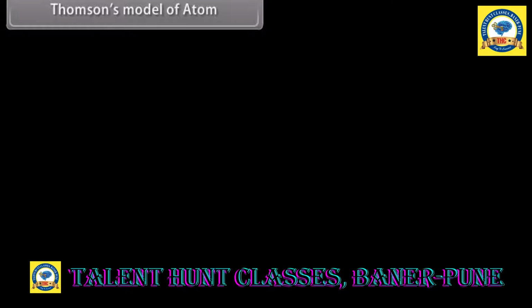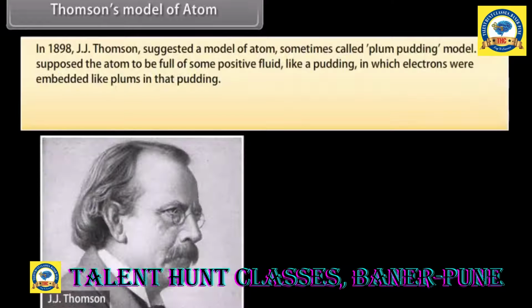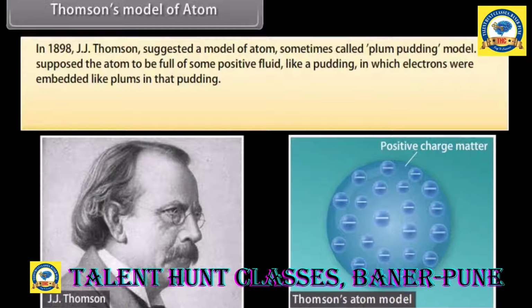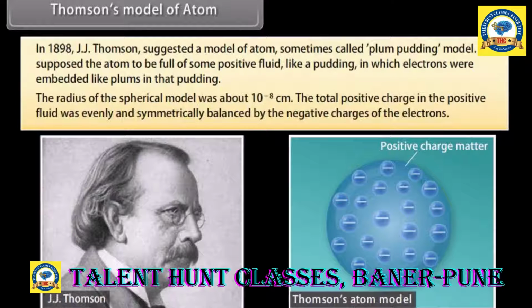Thomson's model of atom. In 1898, J. J. Thomson suggested a model of atom, sometimes called the plum pudding model. He supposed the atom to be full of some positive fluid, like a pudding, in which electrons were embedded like plums in that pudding. The radius of the spherical model was about 10^-8 centimeter. The total positive charge in the positive fluid was evenly and symmetrically balanced by the negative charges of the electrons.